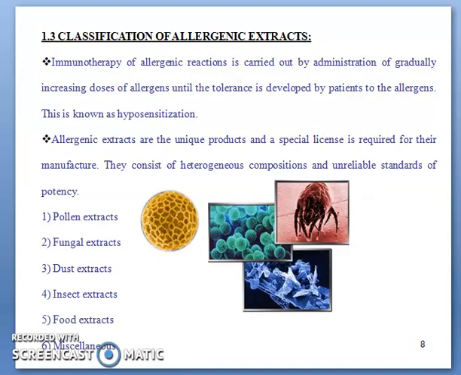Now we will study the classification of allergenic extracts. From the above slide, based on the different modes of entry of allergens, we can easily find out what type of allergens we can produce the allergenic extract from. Immunotherapy of allergic reaction is carried out by administration of gradually increasing doses of allergens until tolerance is developed by the patient to the allergens. This is known as the hyposensitization process.